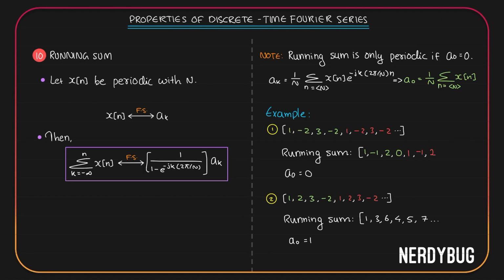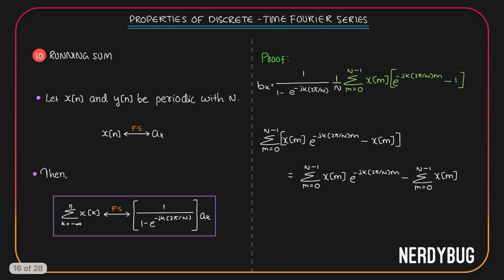But we started by saying that the running sum is only periodic if the average value of the signal over one period is equal to 0. So if this is equal to 0, since 1 by N is not equal to 0, this summation should be 0. Summation of x of n over one period should be 0. So over here, if we use that, summation of x of m over one period is going to be equal to 0. So we can replace this whole summation by simply this. Then we can write bk like this.